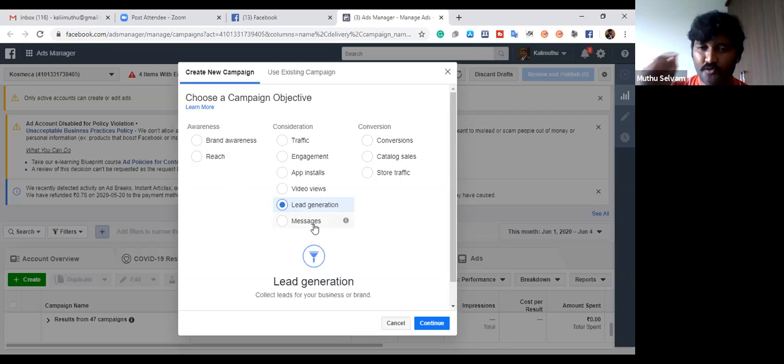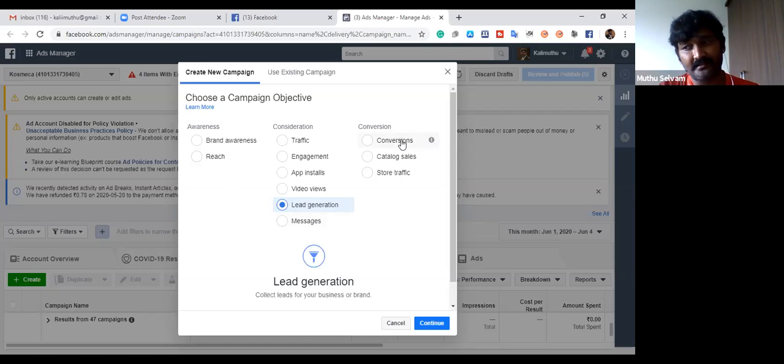If anybody looks at your advertisement, you will get messages in your messenger. This is the option. Conversion: in case you have an e-commerce product you are selling, whatever it is, people will go directly to your website, then sales will happen automatically without any communication with the audience. That is conversion.